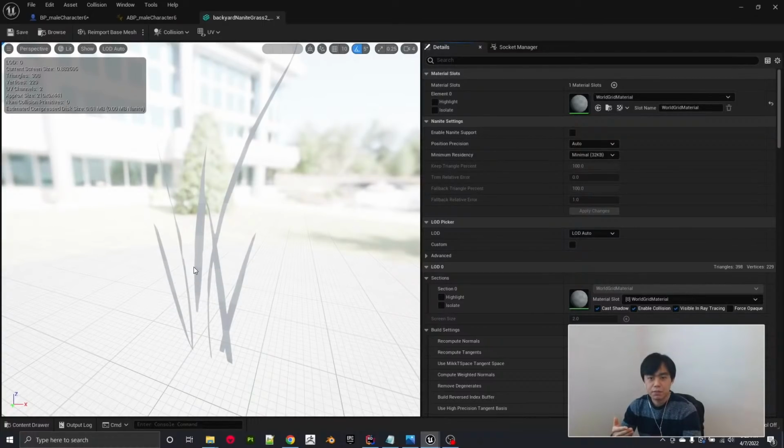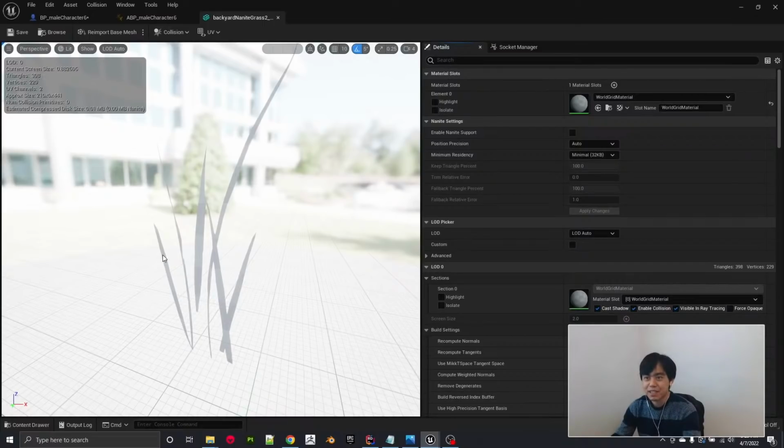Since polys matter less now with Nanite, I created an outline of that grass. For example, this mesh, which would have been a simple card of four vertices with the opacity map, but with Nanite, polys don't matter. So this has 398 triangles. That's unacceptable for a piece of grass, but Nanite makes it easy.